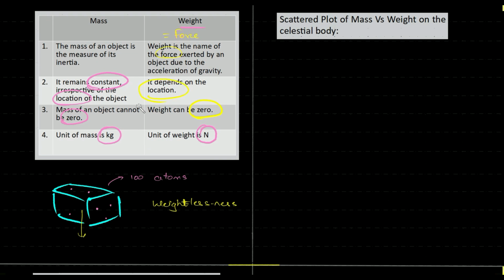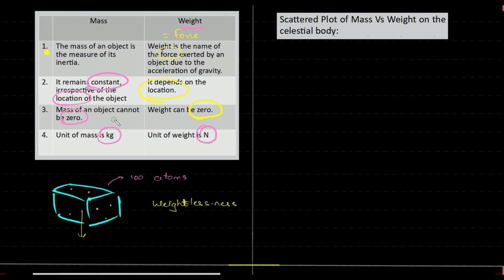If a person is standing on the sun, his weight will be a lot more in comparison to that on the earth. It will be a lot less when you are comparing it to standing on the surface of the moon. I'll explain this in time, with the help of Python coding, the graph and all of that. So you guys got the basic difference. As a definition of mass, we are using Newton's first law to explain the idea of mass. Okay guys, so again, let me repeat, mass is what an object is made up of. And so it cannot be zero.